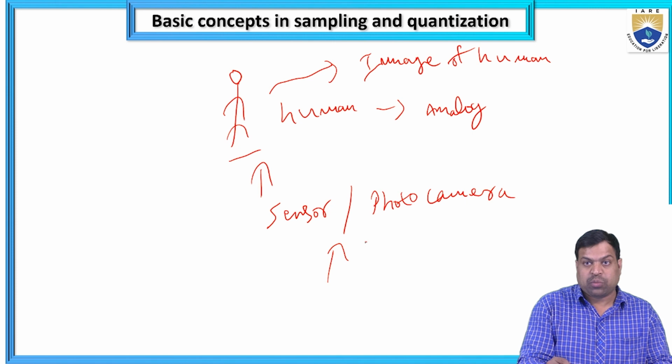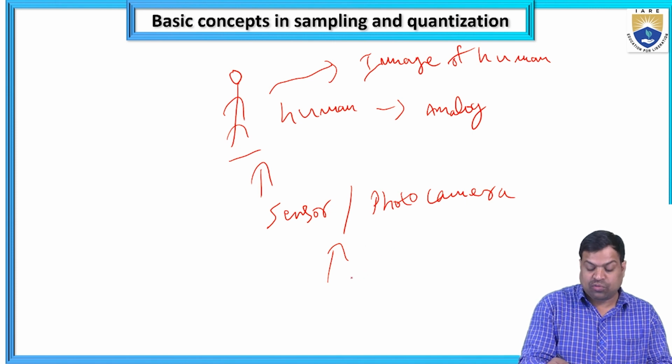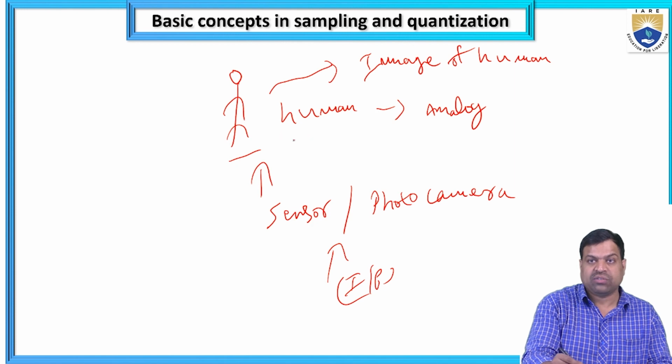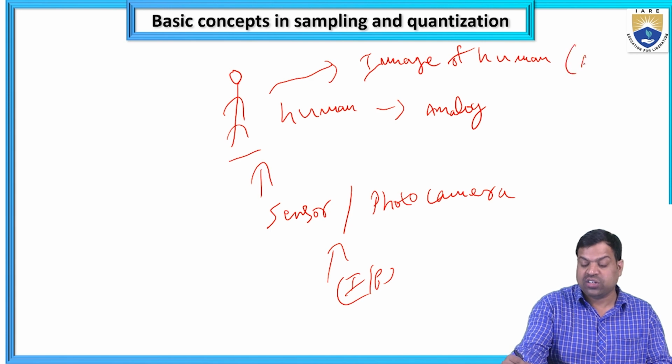So when I apply the sensor or photo camera as an input and capture this human face or body, that human is the analog. After getting the image, that image of the human is called a digital image.